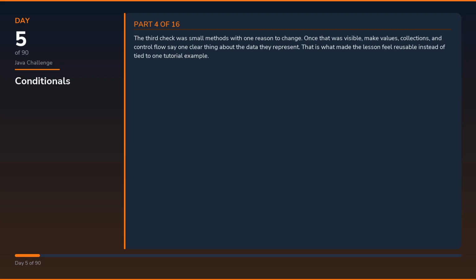The third check was small methods with one reason to change. Once that was visible, make values, collections, and control flow say one clear thing about the data they represent. That is what made the lesson feel reusable instead of tied to one tutorial example. The implementation only started to feel solid once I used control flow and method choices to make valid transitions obvious. In Java, that usually means the types, services, and framework wiring all need to agree about who owns each decision.